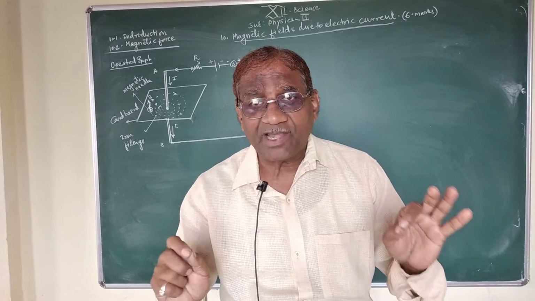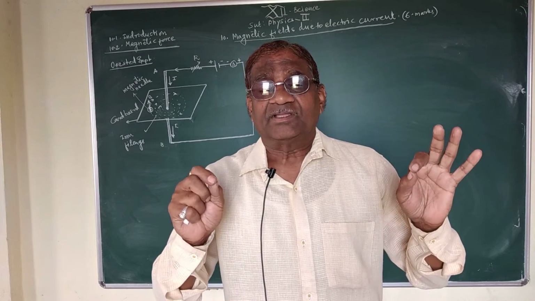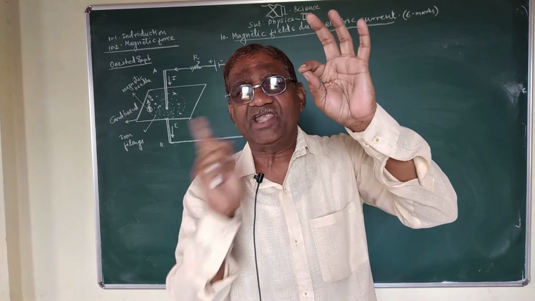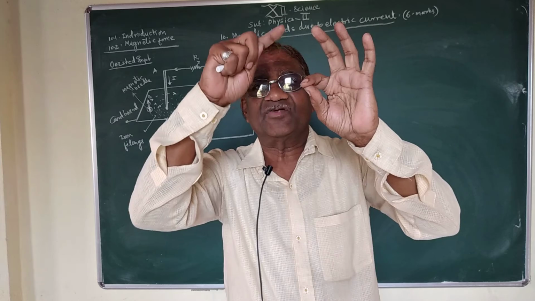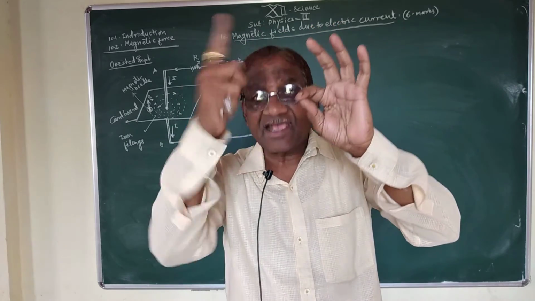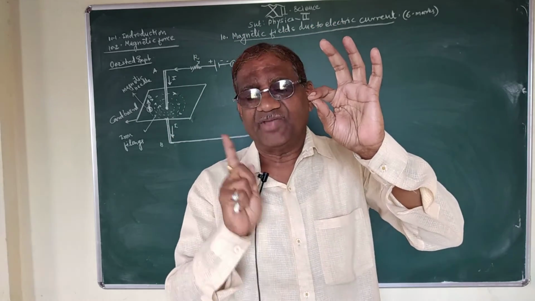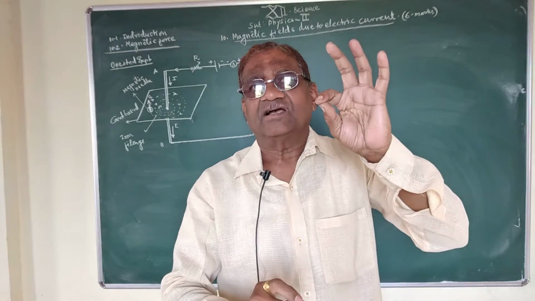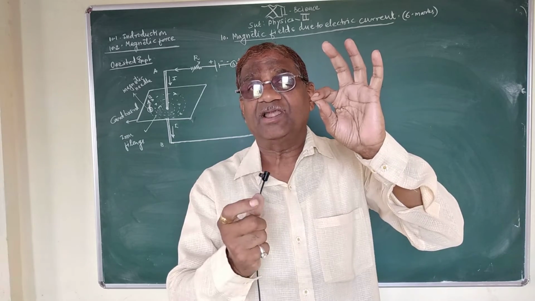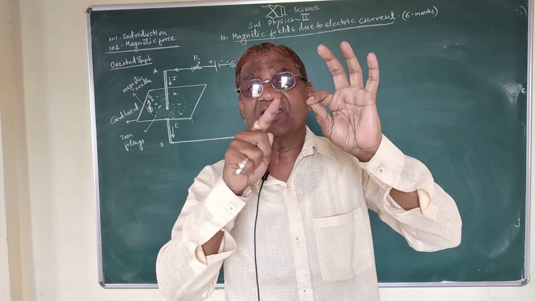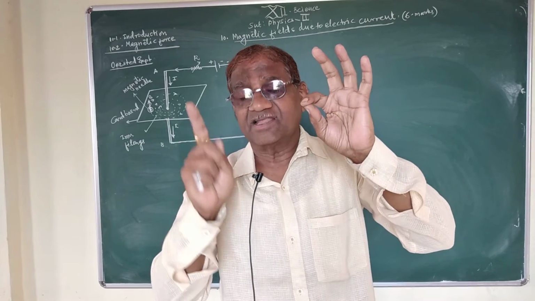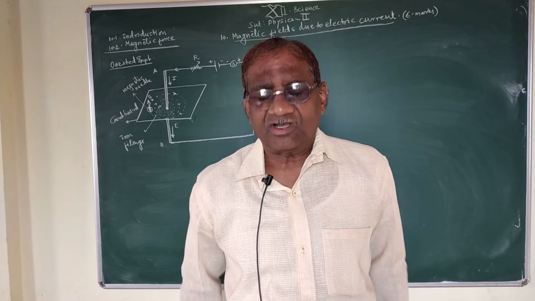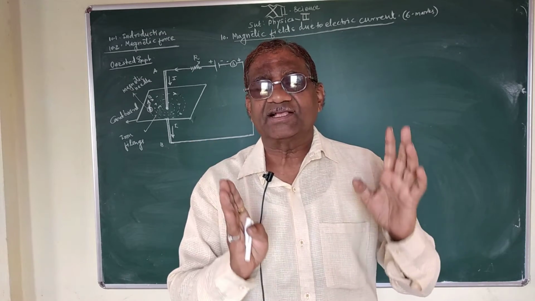What is magnetic effect of electric current? The phenomena of production of magnetic field around a conducting wire which is carrying an electric current is called as magnetic effect of electric current. The question arises here, how there is production of magnetic field around the current carrying conducting wire. This discovery was made by Oersted by performing a simple experiment.